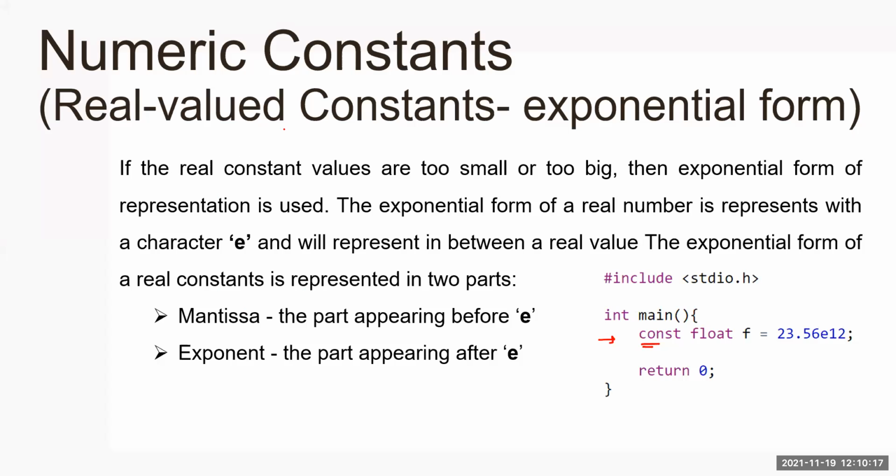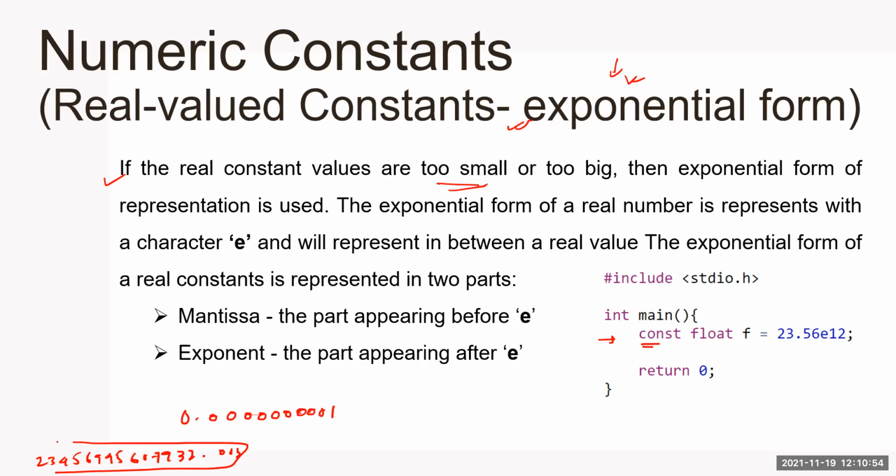So let us see the meaning of exponential form. We also call it scientific form; it is mentioned that way in some books and websites. If the real constant values are too small or too big, we use this form, because it might look very odd if we just write a too small number, or a too big number.